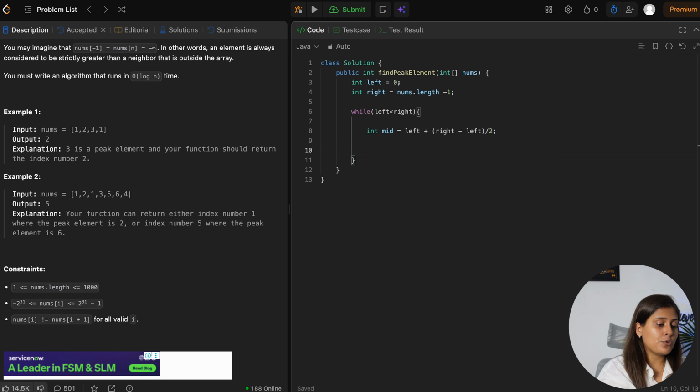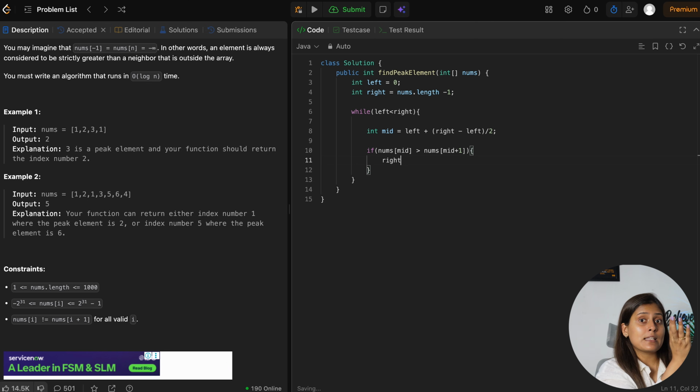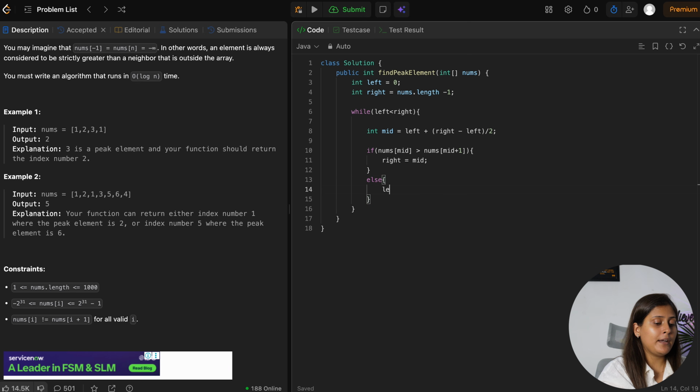Now what we will do, we have to check if our nums of mid. I am writing in such a way that I want the peak element towards the left side. So if my nums of mid is greater than nums of mid plus 1, it says that the current mid can also be our answer, or else whatever is towards the left side. So in that case I will put my right at mid, correct? Or else we will do left is equal to mid plus 1, correct? Yes. Now as you can see, the while loop is running until left and right hit the equal operator.